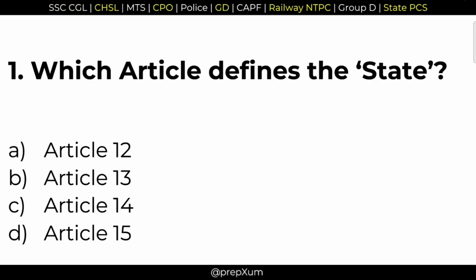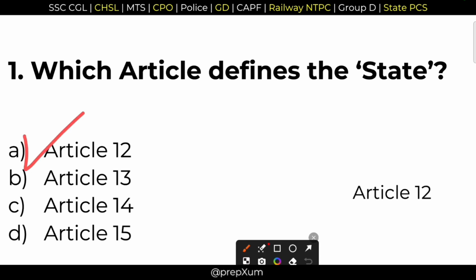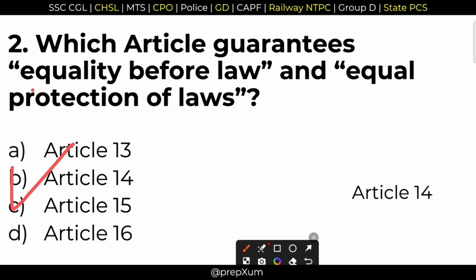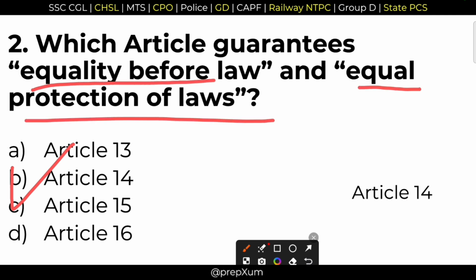First question, which article defines the state? Option A is the right answer. It is Article 12. Article 12 defines a state. 2. Which article guarantees equality before law and equal protection of laws? Article 14. Option B. Article 14 guarantees equality before law and equal protection of laws.